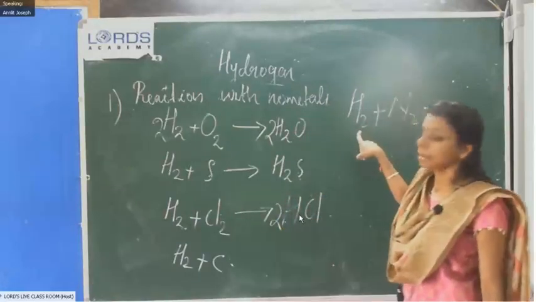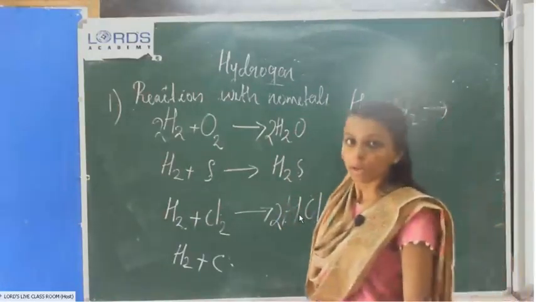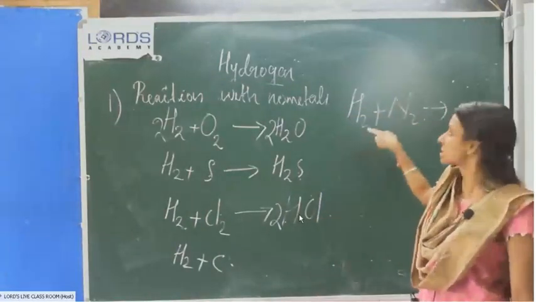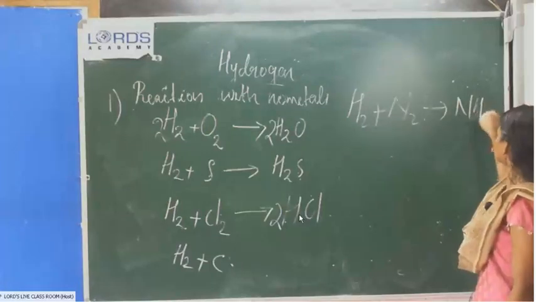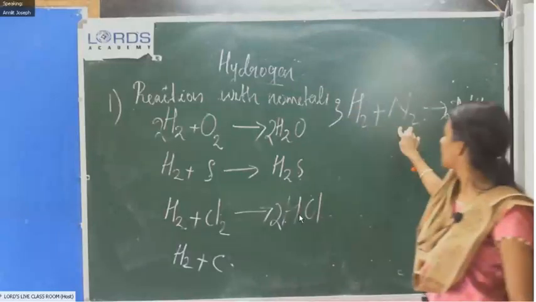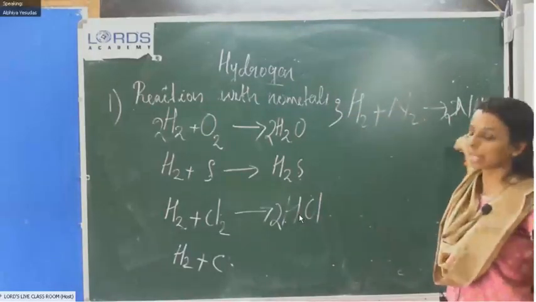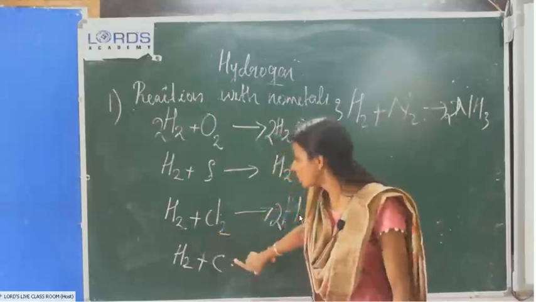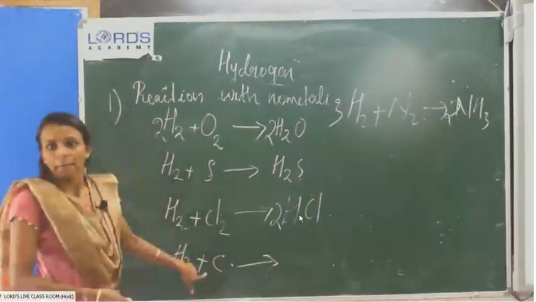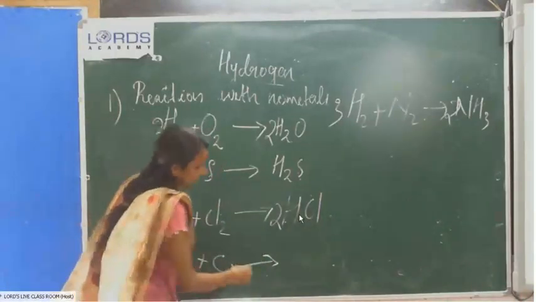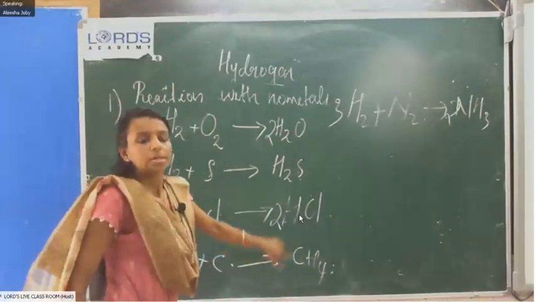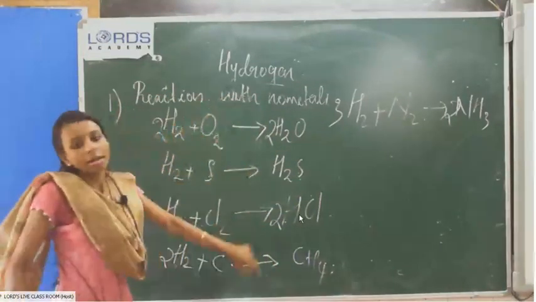Then this, I told you, is the Haber process. The formation of ammonia is known as the Haber process. The product is ammonia. What is the balancing? N2 plus 3H2 gives 2NH3. Then one more, hydrogen reacts with carbon and we get methane. Carbon is also a non-metal, it will react with hydrogen and form methane, CH4. So this is the reaction with non-metals.